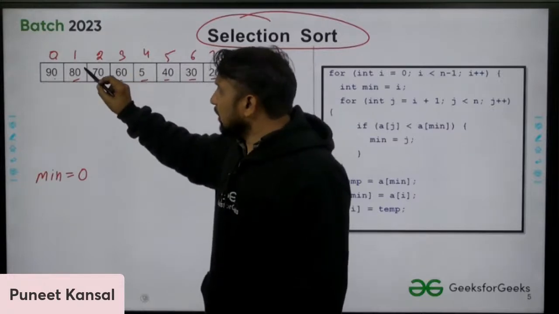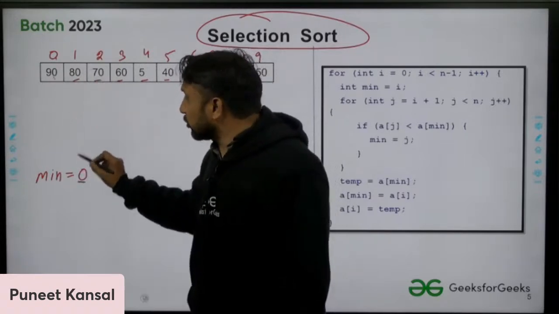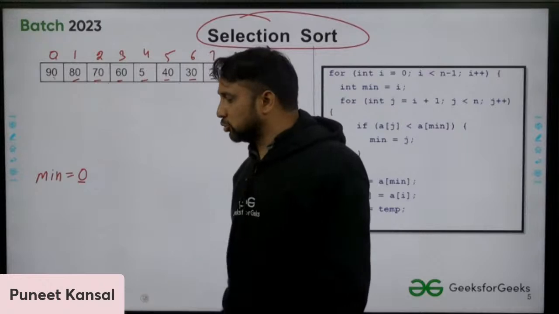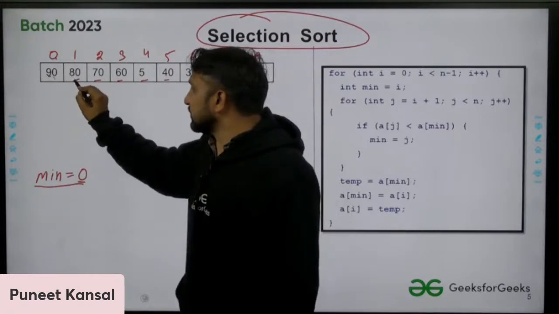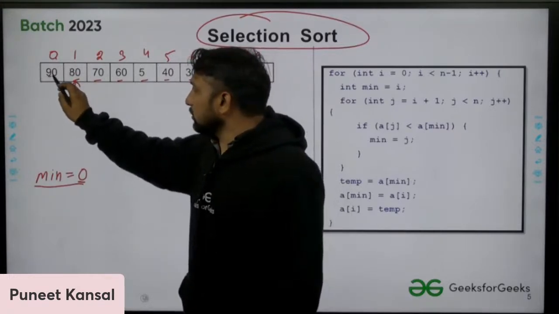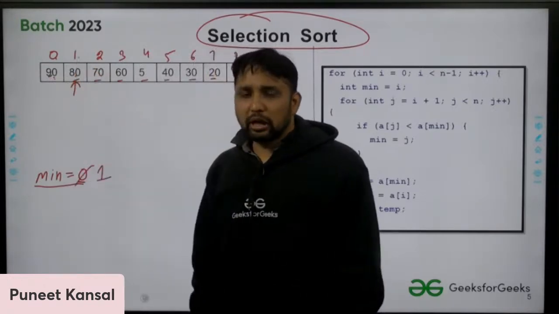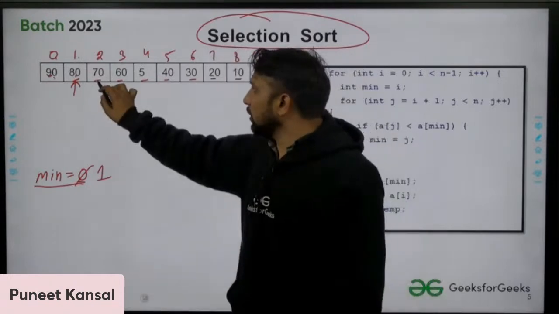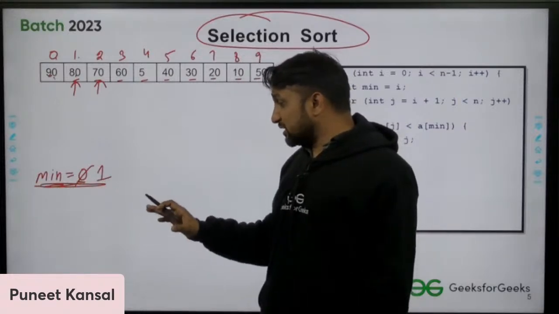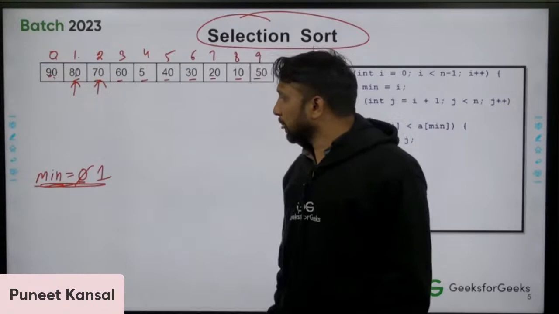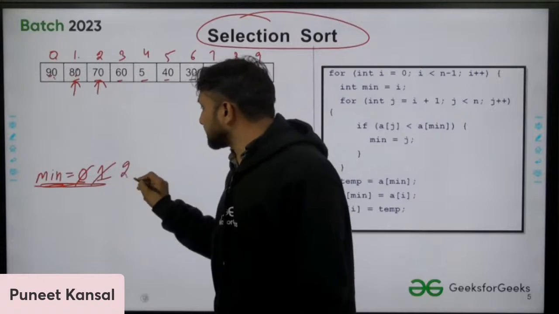And if I find a smaller element than this, then I will change it. I will say that now this is the minimum. Let's do that. Initially min is at the 0th position. We compare this with this element. We find that 80 is smaller than this. Then I will say that the element at the first position is the minimum now. Then I compare the minimum element with the next element. The minimum element at this time is at position one, so I see that 70 is less than 80. I will say that the minimum element is at the second position.